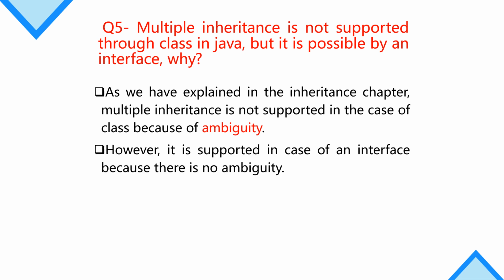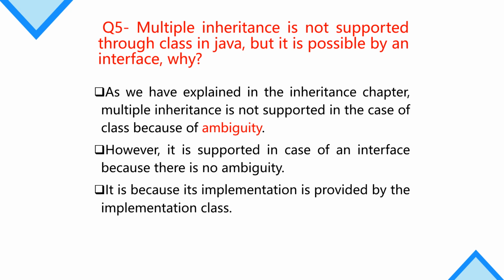through interface we can achieve multiple inheritance, because there will be no ambiguity if we achieve multiple inheritance through interfaces. The reason is that the implementation of the interface is provided by the class, not by the interface itself. So that is the answer to why multiple inheritance is not supported through class in Java.